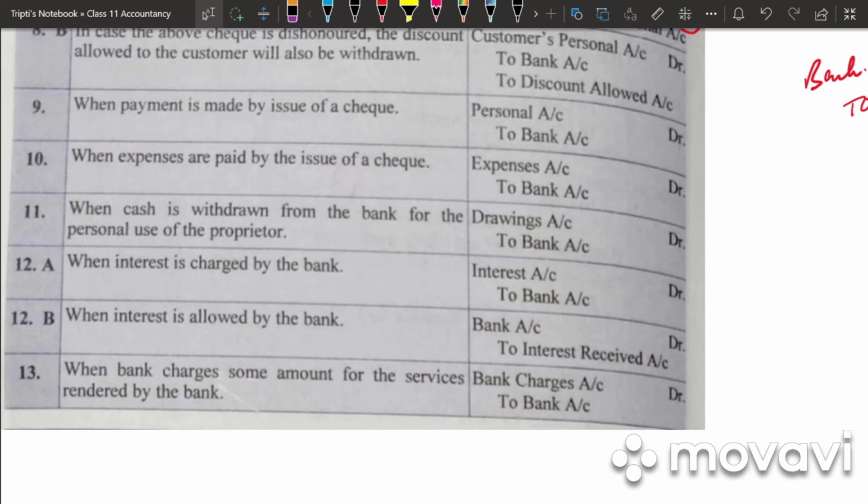Next, when payment is made by issue of a check. So when you are giving a check to somebody, what will be the entry? Personal account debited to bank account. Whose personal account? The proprietor's personal account. When expenses are paid by check, expenses account to bank account.